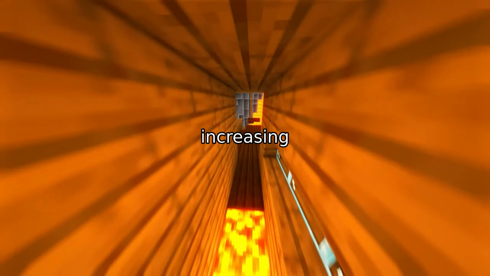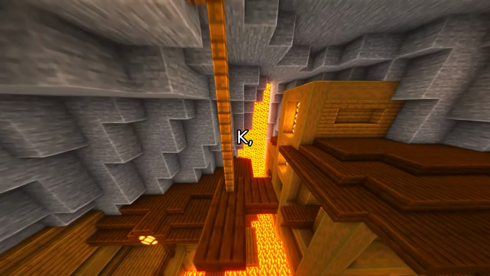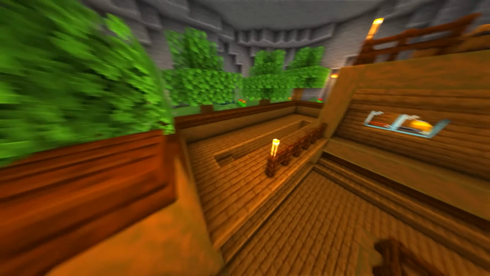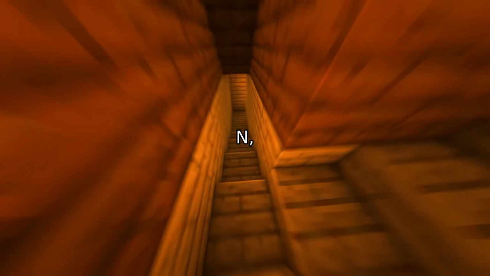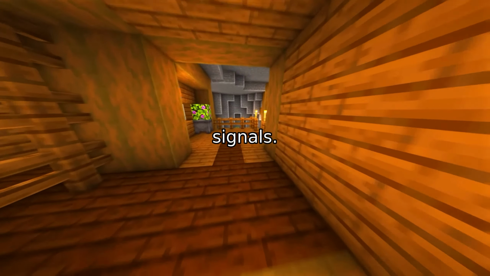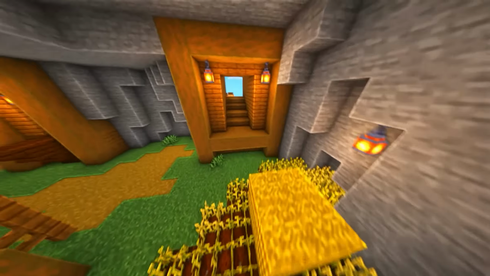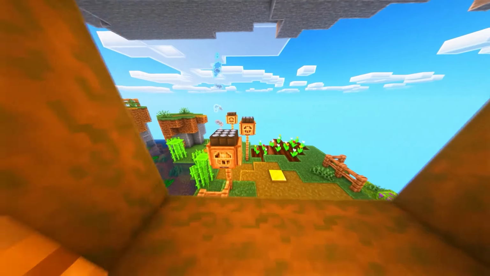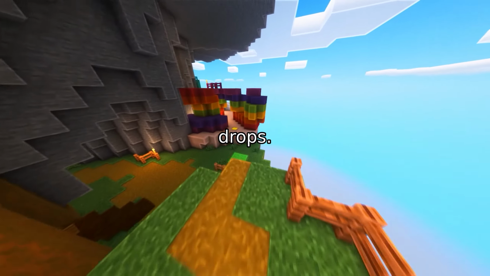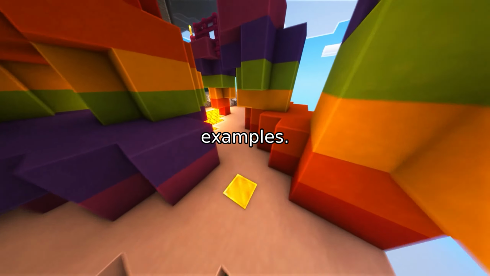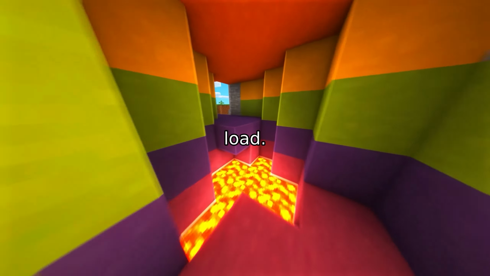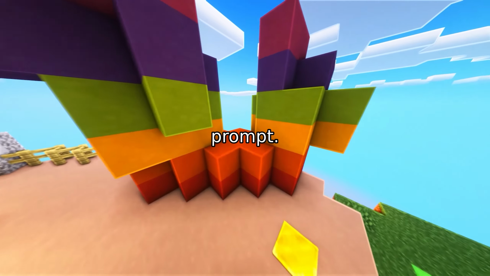Hyperparameter analysis shows that increasing the number of candidate answer entities, K, helps, but only up to a point. Beyond 10, gains taper off. Similarly, adding more paths per entity, N, gives diminishing returns, because the top-ranked paths already carry the strongest signals. And here's a fascinating insight. The number of few-shot examples isn't linear. Too few, and the model lacks guidance. Too many, and performance drops. The sweet spot? 3 examples. More than that, and the model gets overwhelmed, what we call cognitive load. This validates the careful design behind the prompt.